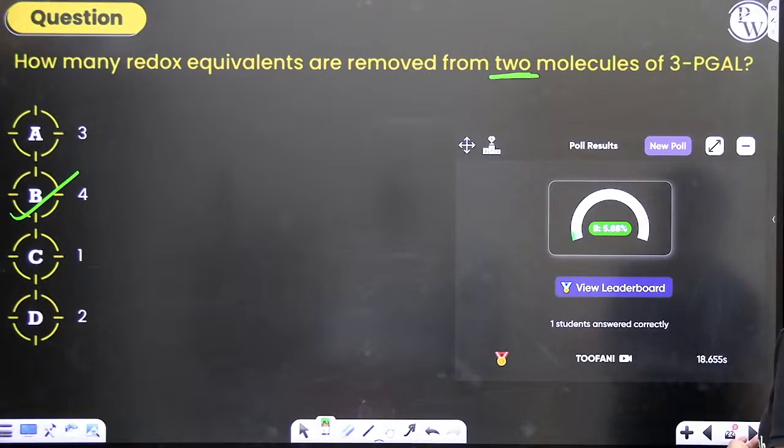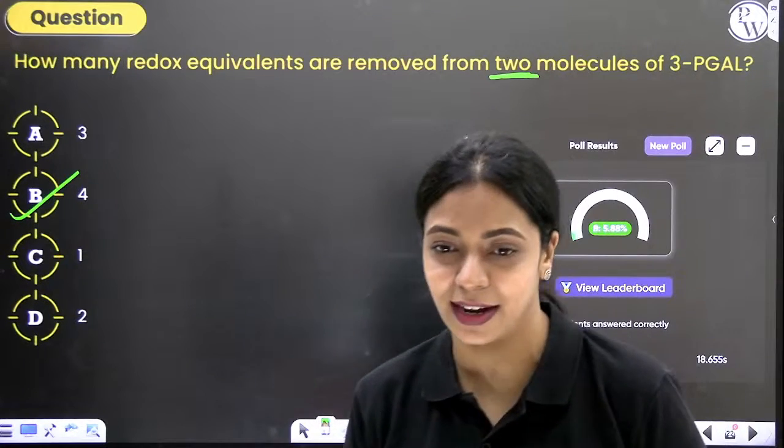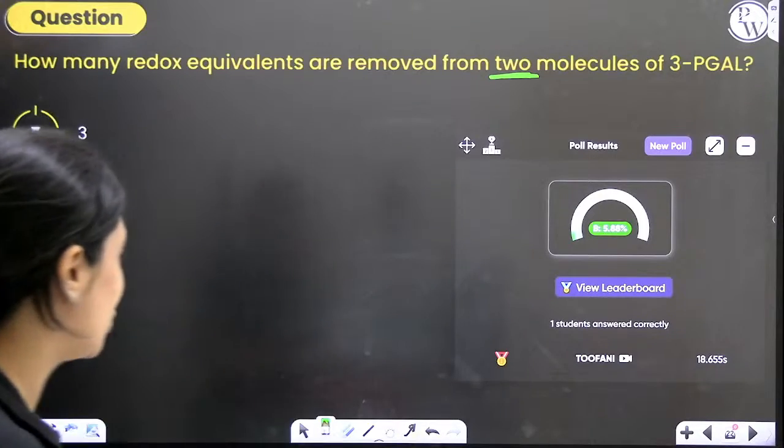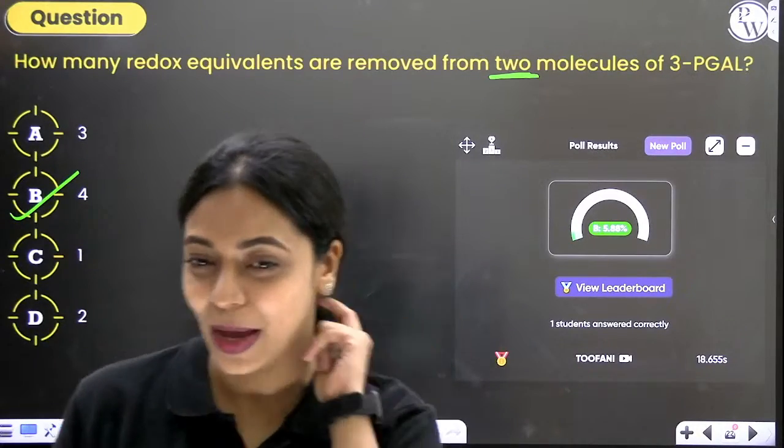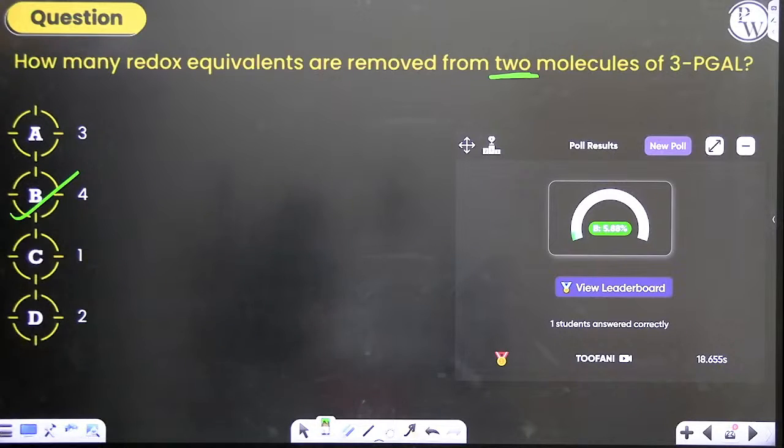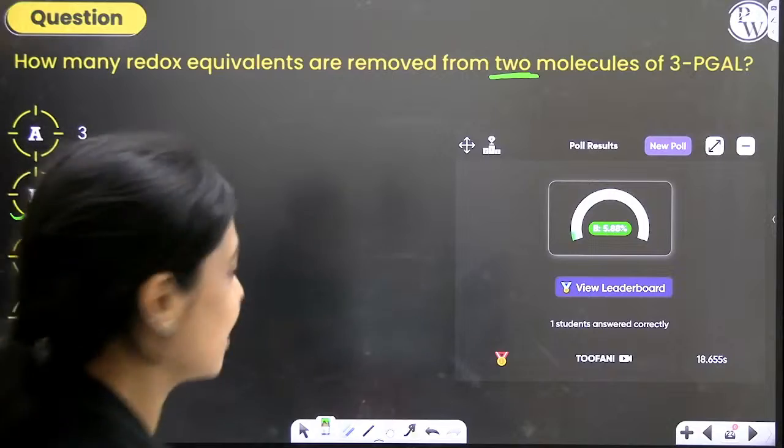Any doubts in this question? Just 5% of you have answered correctly, and that is Tufani, whatever is your name. Congratulations. I don't know if you answered by mistake or you understood the concept. Is there any doubt in this question? Does anyone have any doubt? Amrit, D or B? Make up your mind. Okay. So B is the correct answer.